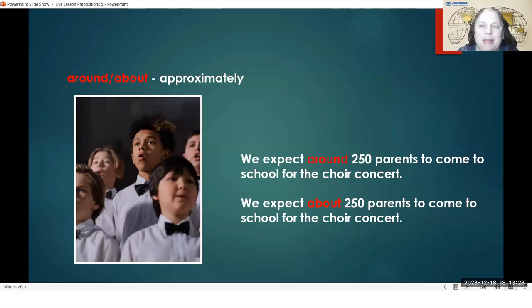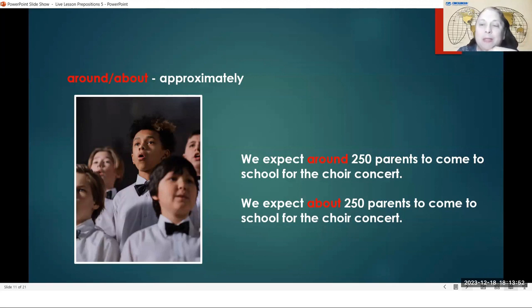Or maybe we're trying to decide how many chairs we should set up. Or maybe we're trying to figure out if we make some copies of the names of all of the songs and the names of all of the people singing, and we want to know how many pieces of paper we need. We need to guess how many people are coming. So we say, oh, I don't know the exact number, but I think around 250 parents are coming.